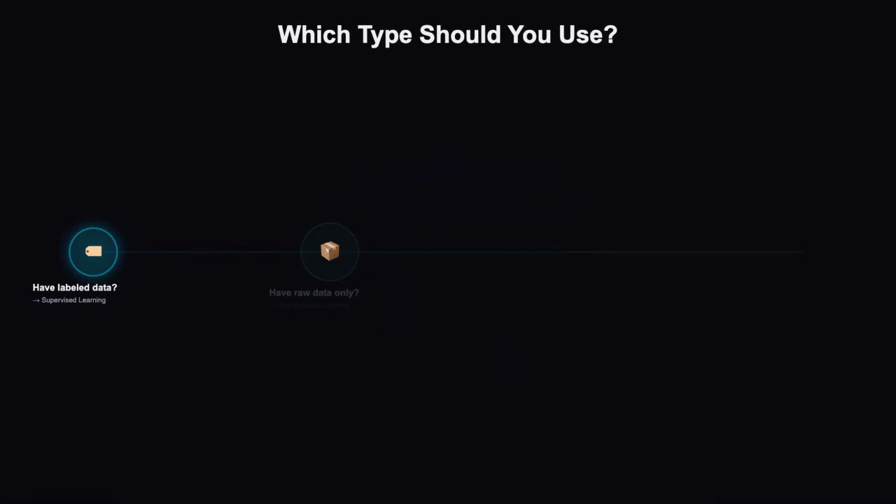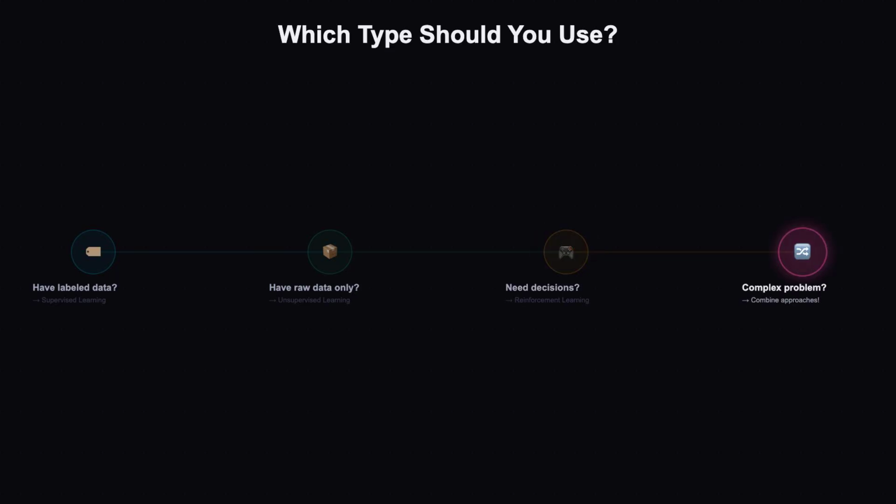Here's a simple decision tree to help you choose. Do you have labeled data? Use supervised learning. Do you just have raw data and want to find structure? Use unsupervised. Do you need an agent to make sequential decisions in an environment? Use reinforcement learning. It's that simple.